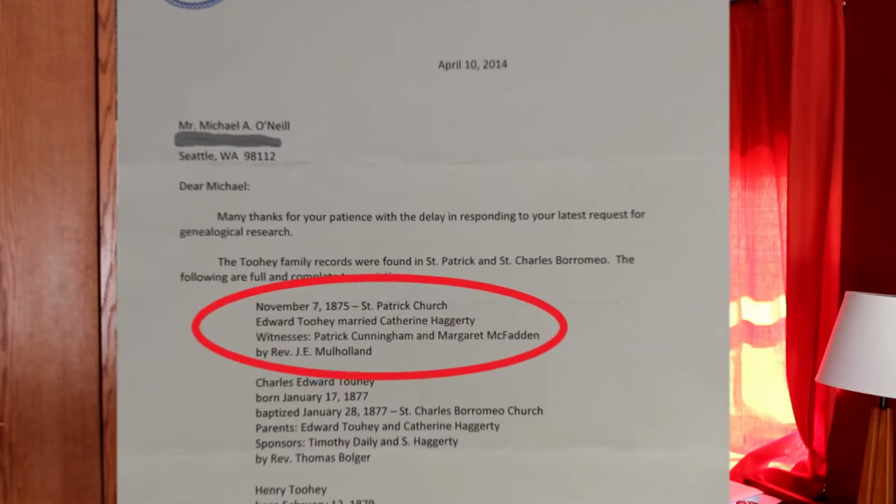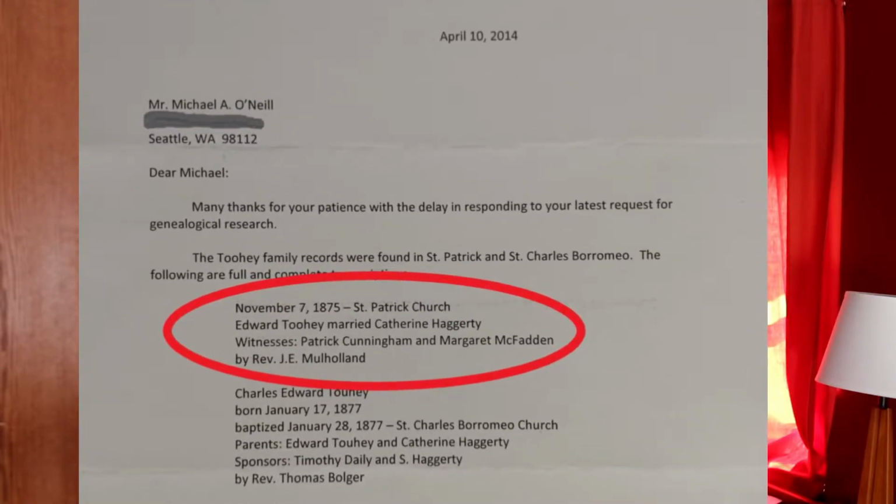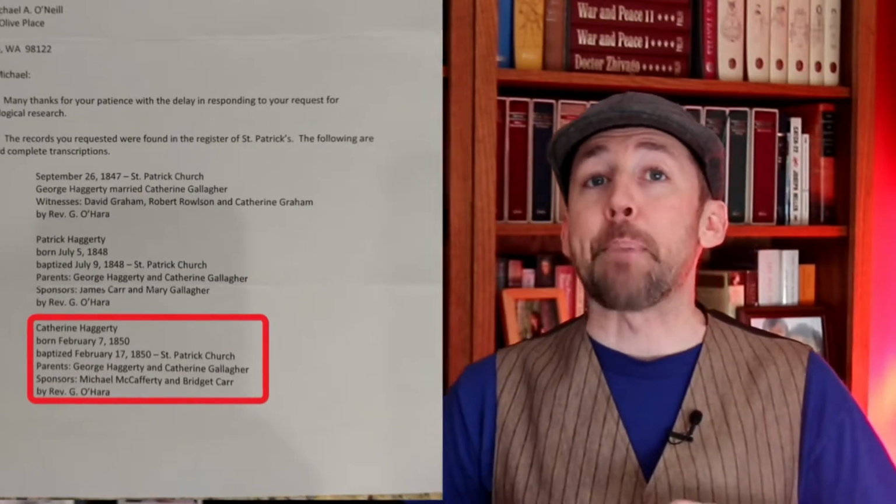I have a 7 November 1875 marriage record from the Philadelphia Archdiocese of Edward Twohy and Catherine Haggerty, the daughter of George Haggerty and Catherine Gallagher. I also have a 7 February 1850 baptismal record for Catherine, the daughter of George Haggerty and Catherine Gallagher. That's the birth date on Catherine's death certificate.